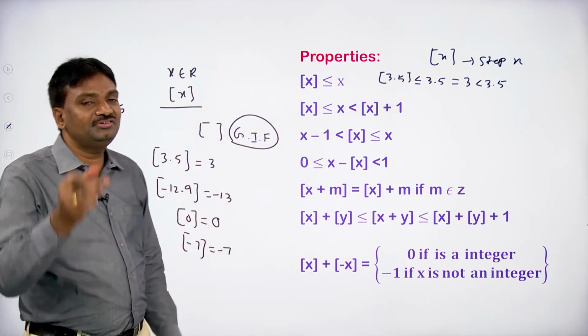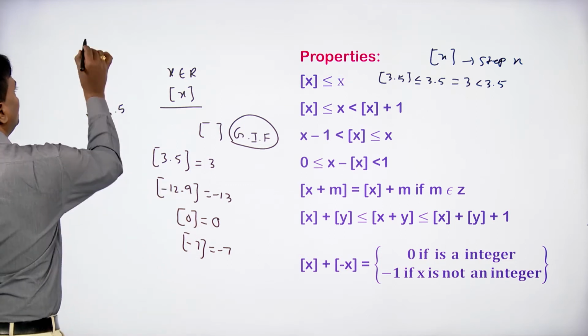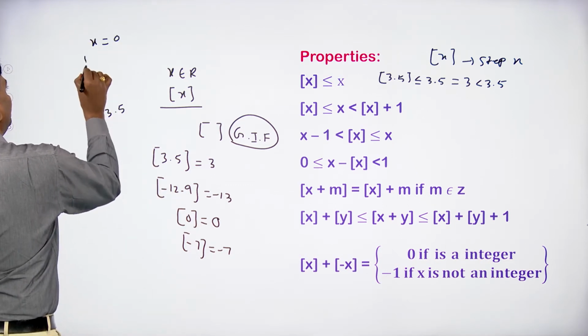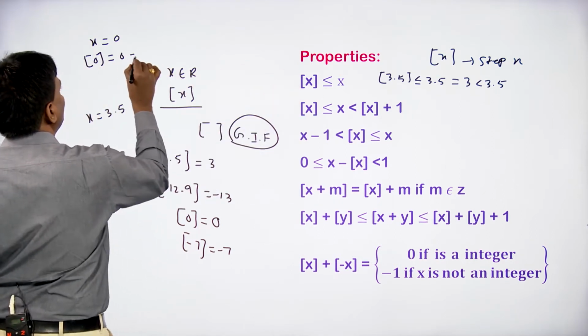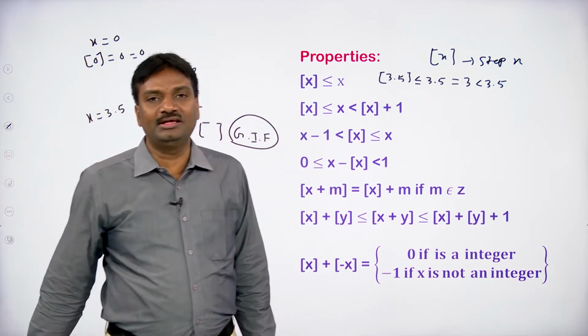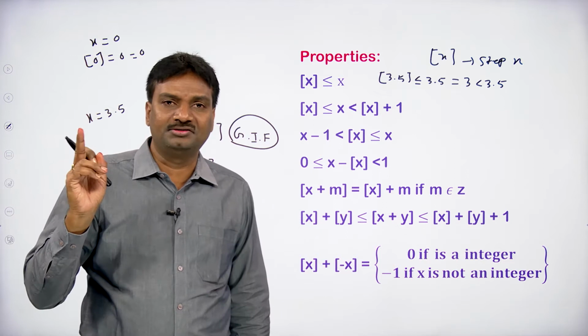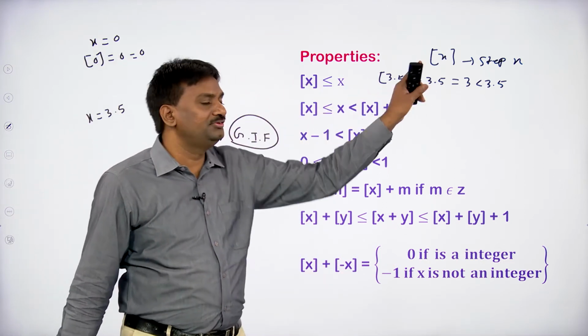If x is an integer, suppose x equals 0, in this case floor of 0 equals 0 only, so that is equal to x, which is 0. So if x is an integer, then we can say floor of x equals x. If x is not an integer, then we can say floor of x is less than x.